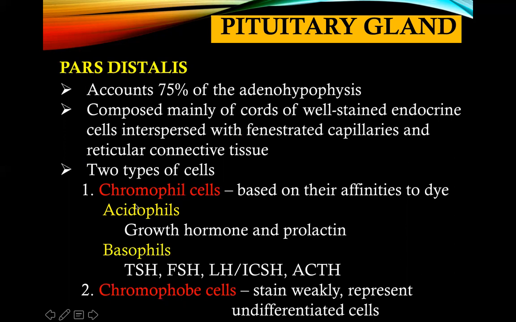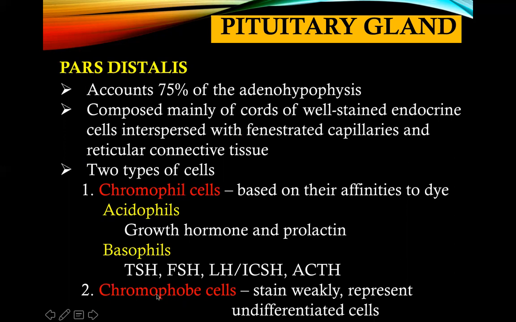For the acidophils, there are two hormones secreted by the acidophilic chromophil, and that is your growth hormone and prolactin. The basophilic chromophil, on the other hand, secretes the following hormones: TSH or thyroid stimulating hormone, your follicle stimulating hormone, your luteinizing hormone, your interstitial cell stimulating hormone, and your ACTH or adrenocorticotropic hormone.